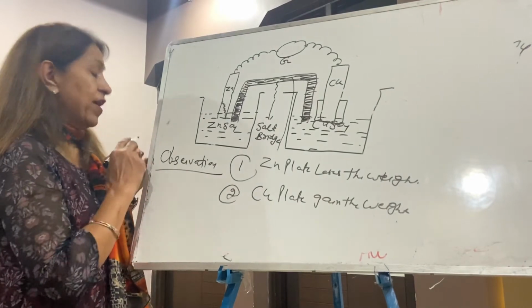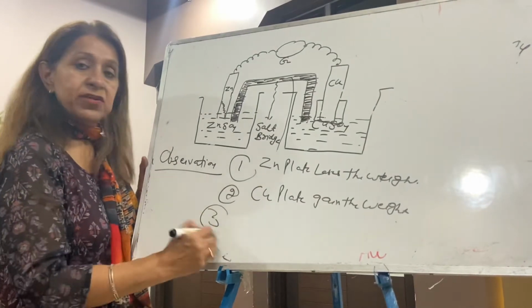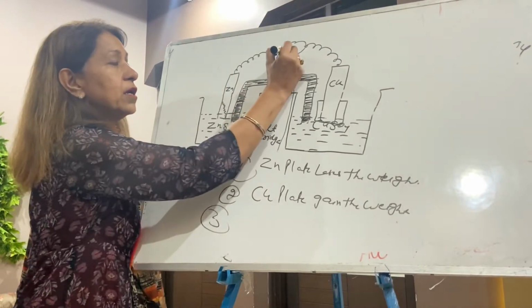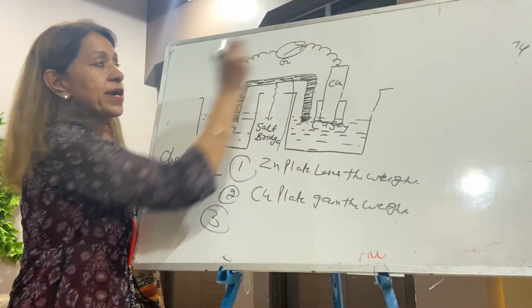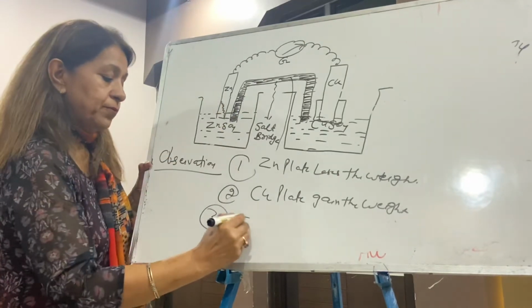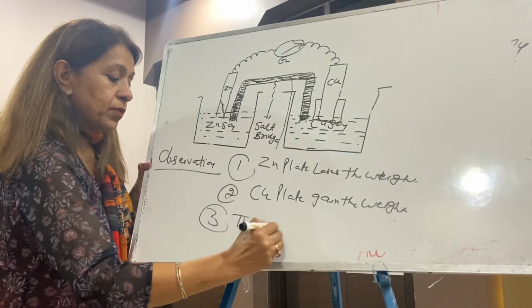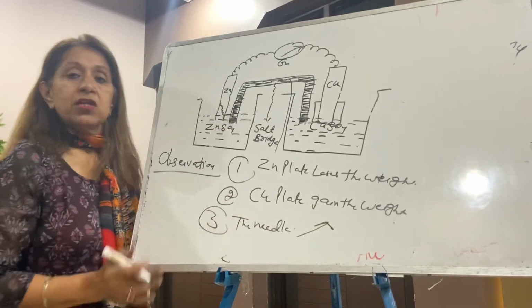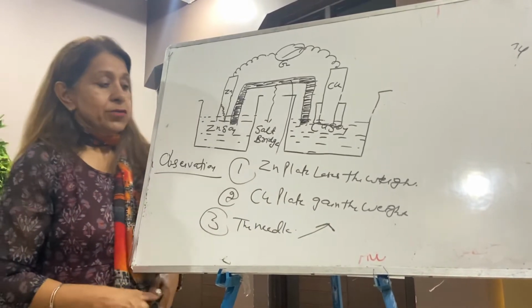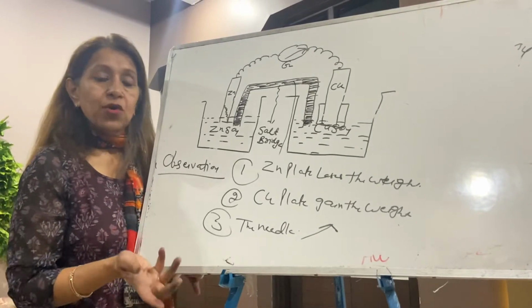And very important, third point, only 3 observations. Third, you see the galvanometer needle is deflected towards the right hand side. These are the 3 observations. So we will analyze what is going on.